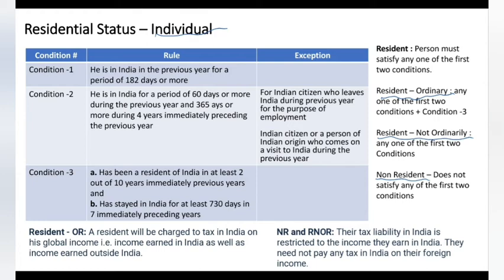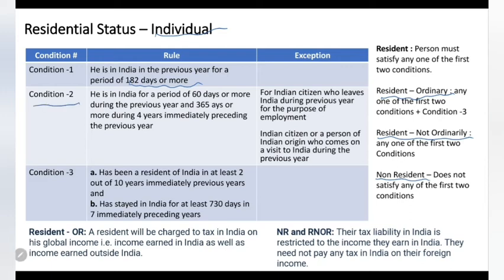What is the first condition? In the previous year, a person should be in India for 182 days or more. This is condition 1. Very simple condition. First you have to check whether the person is there in India for 182 days or not.